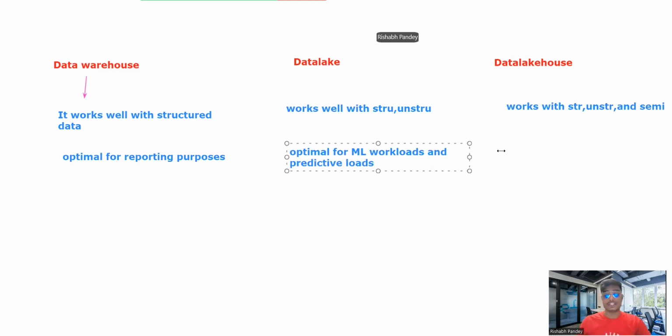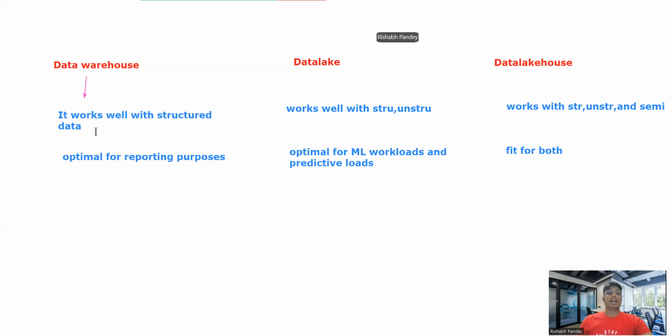And the data lake house will fit for both. So we have these two differences. The warehouse works for structured data, the lake for structured and unstructured data, and in comparison with these two, the data lake house works with structured, unstructured, and semi-structured. And the second point is about being optimal for reporting, optimal for machine learning workloads, and fit for both predictive and reporting.